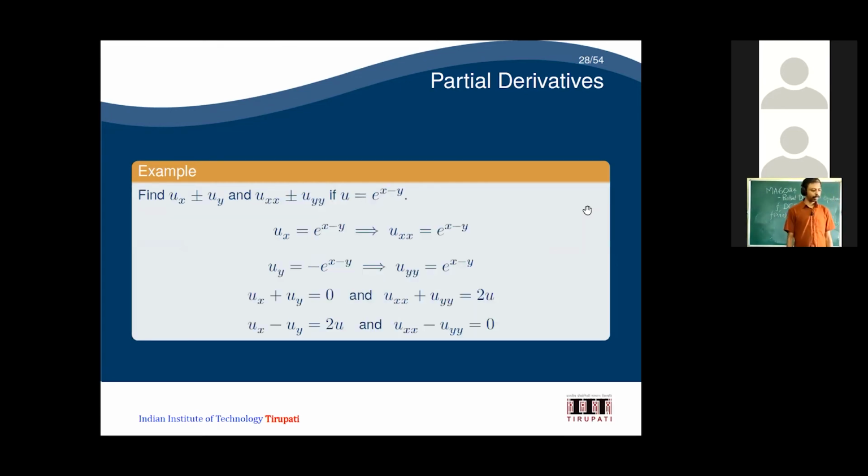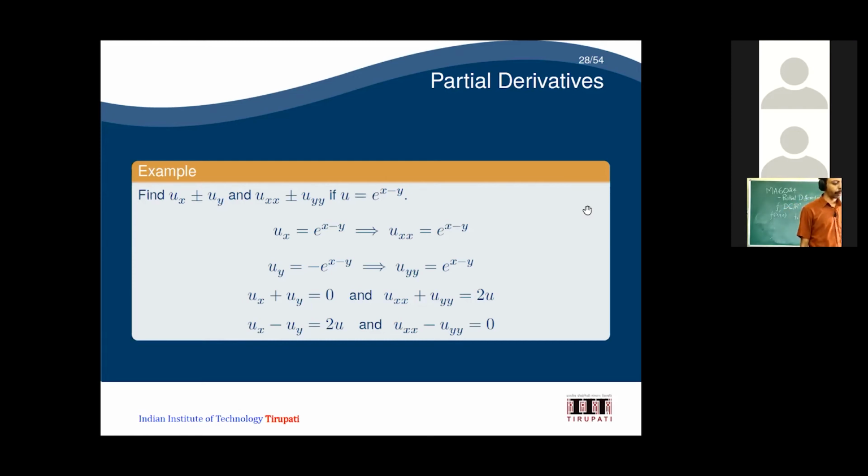Similarly here, you need to find u_x plus u_y as well as u_x minus u_y. So u is given as e power x minus y. What is u_x? u_x is e power x minus y. What is u_xx? Once again, you take the derivative of e power x minus y, which is e power x minus y. Then u_y, since the minus sign is attached to y, gives minus e power x minus y. Then u_yy is e power x minus y.